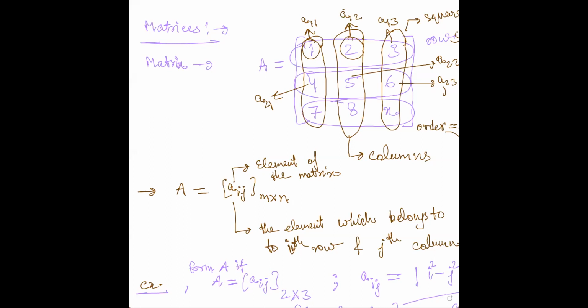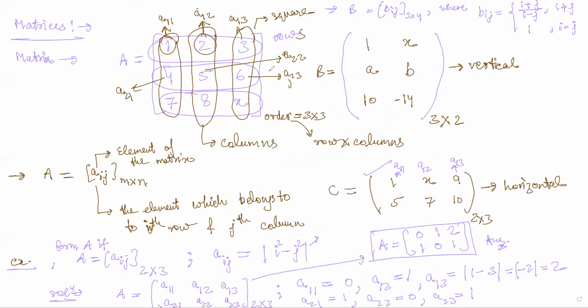Yes, I did not copy the question, this is the question. We have to form this matrix. Bij is given as i plus j upon i minus j when i is not equal to j. And when i is equal to j, it is 1.